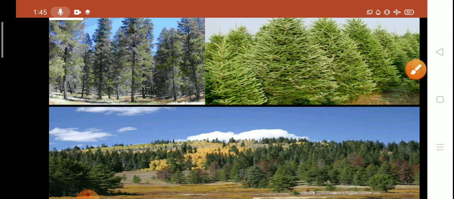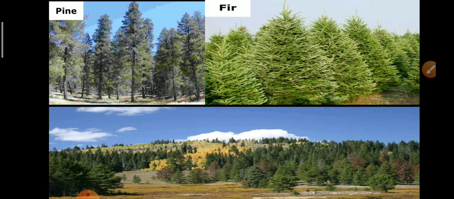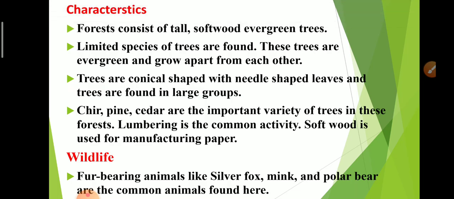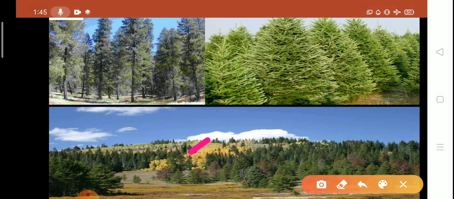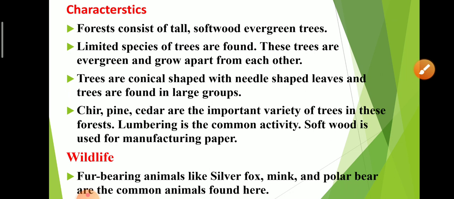All the trees are conical in shape with needle-shaped leaves, like this. So this is the structure of leaves of coniferous forest.